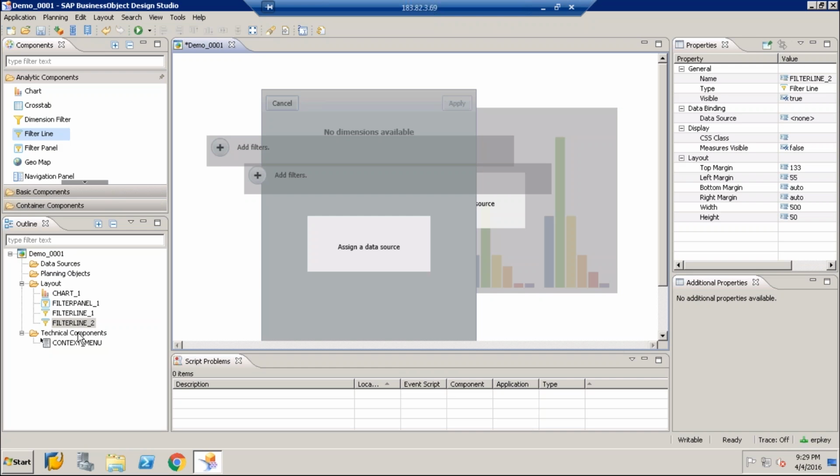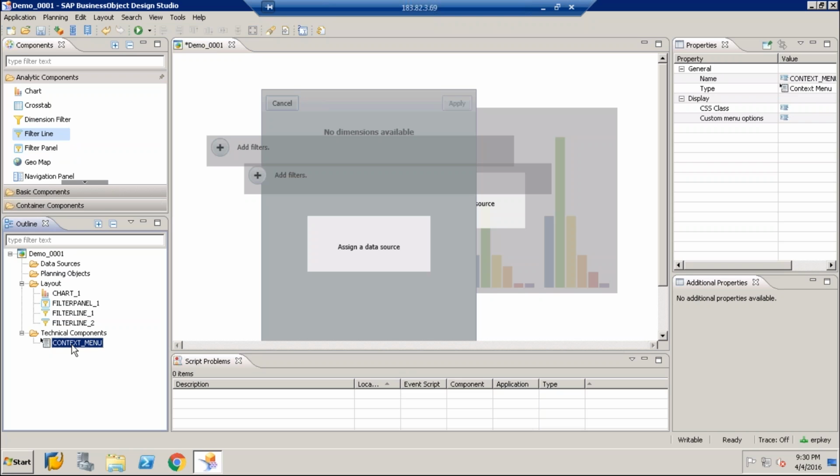Then we have technical components. In technical components, by default, one context menu is added. So what is the use of the context menu? The context menu is used for navigation. When you execute any dashboard, you want to do some navigation. You want to go from one place to another place. Or you want to select a time period and, based on that time period, the dashboard should refresh. That is navigation, and it is achieved by the context menu.